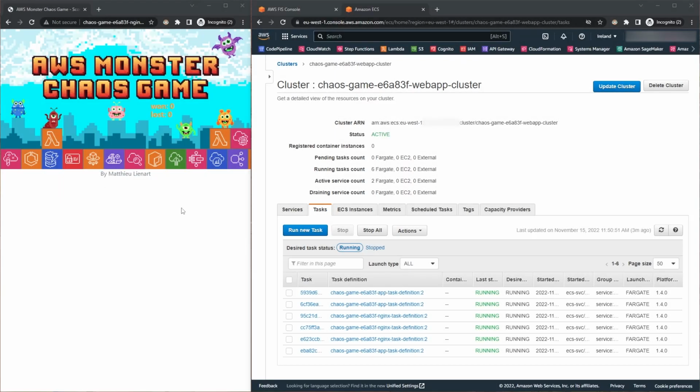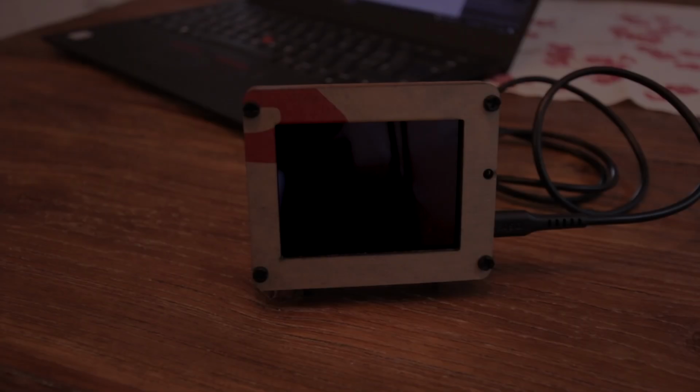First, here we can see the application running. There are 2 Nginx service containers and 3 application service containers running. And we can see here on the left side the application itself, and currently we haven't played any game, so the score is 0 either way. Let's switch to the PyPortal game and start playing.